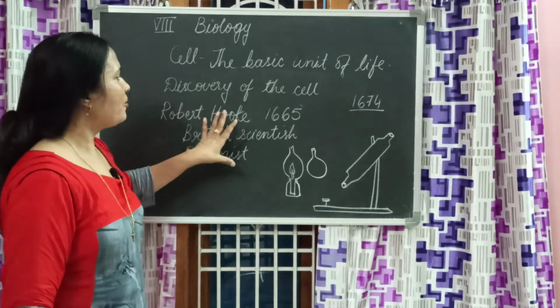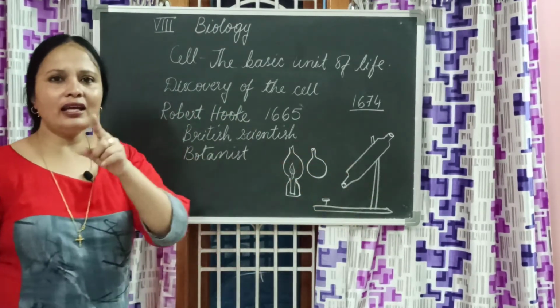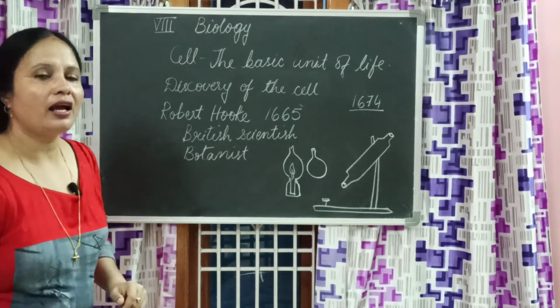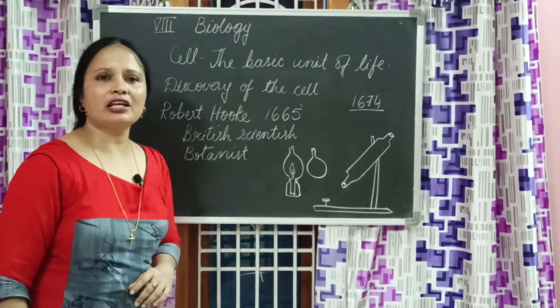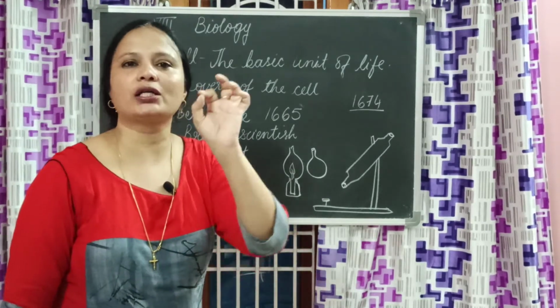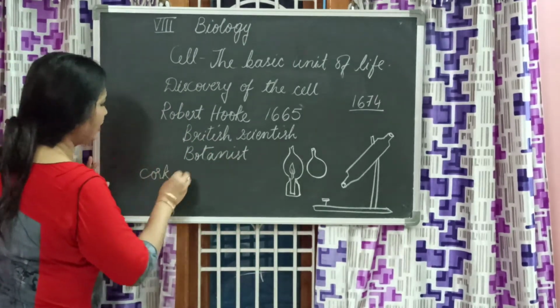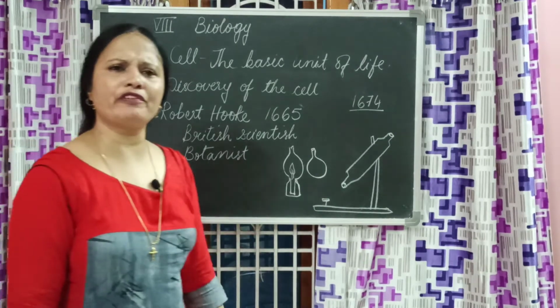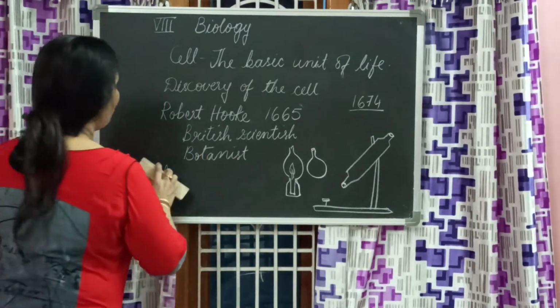So now let us see, using this kind of simple things, he discovered the cell. Now let us see how he made the discovery. He was observing an oak tree bark, cork, what we call cork. He took a thin slice of it, and when he observed, what did he notice?